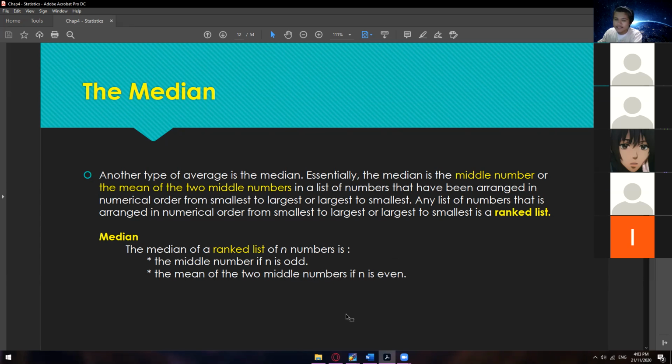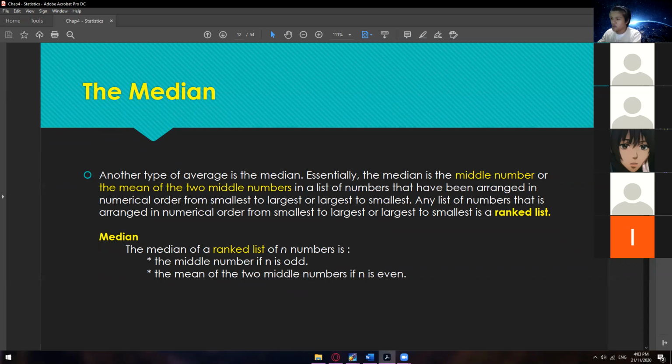But if we have a count of even numbers, let's say 4, 6, 8, 10, then you have two middle numbers. I will show you an example later on what those two middle numbers are. If you have two middle numbers, you must use the arithmetic mean with those two numbers. Just add those two numbers and then divide by 2. Whatever the result is, that is your median.